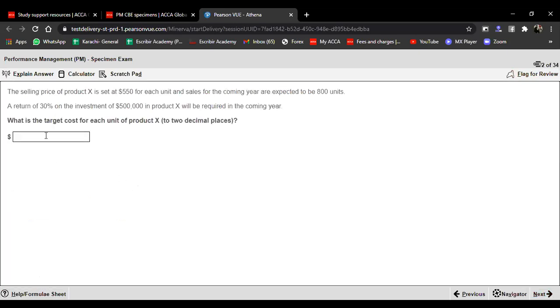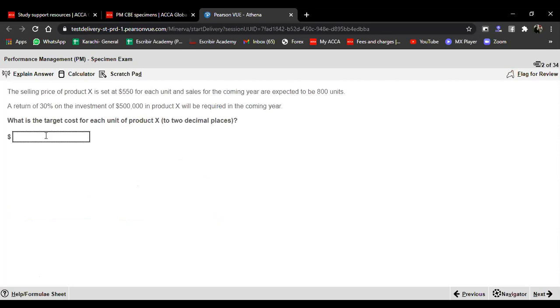And you see this is a fill in the blank question. A very important thing with respect to this fill in the blank is that it says, what is the target cost of product X to 2 decimal places. That means the examiner is asking for the answer to 2 decimal places. If I say 25.5, the answer will be wrong.